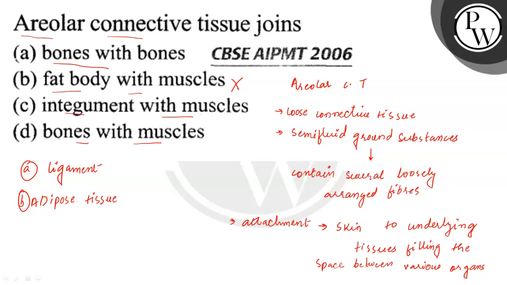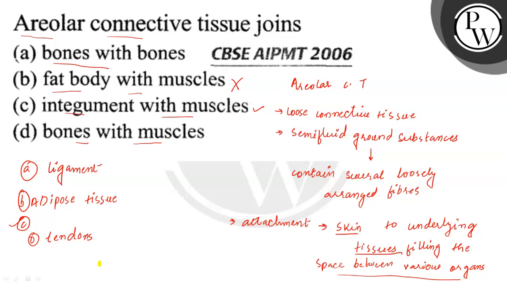Integument with muscles, this is the correct option because हमने देखा है that it connects skin to underlying tissues and fills the gap between various organs. So our correct answer will be option C. And option D, that is bone with muscles, bones with muscles are connected with the help of tendons. So we can say the areolar connective tissue joins the integument with muscle.